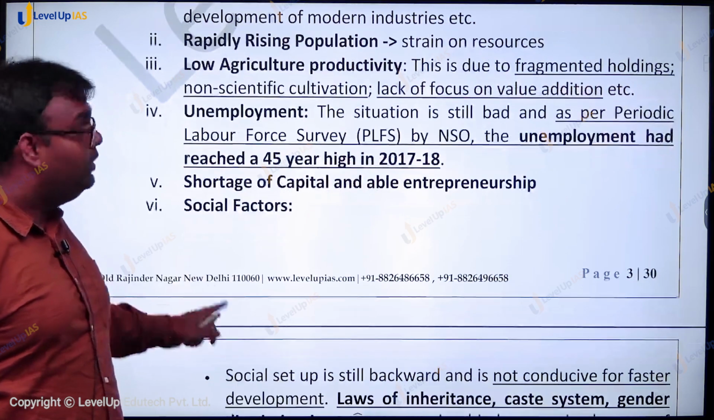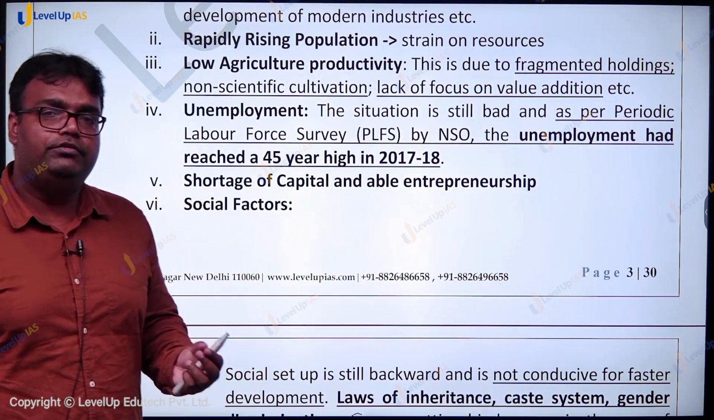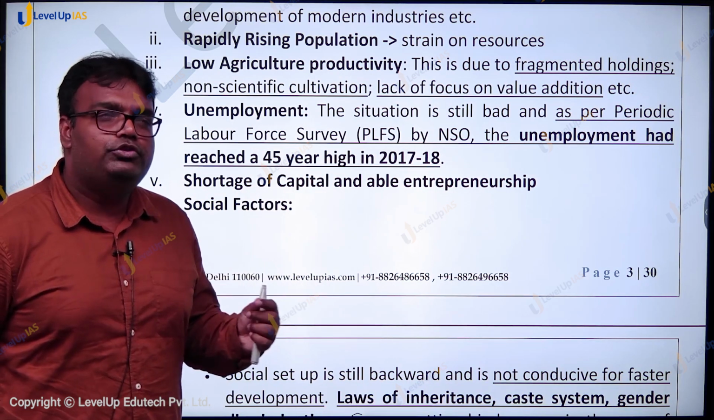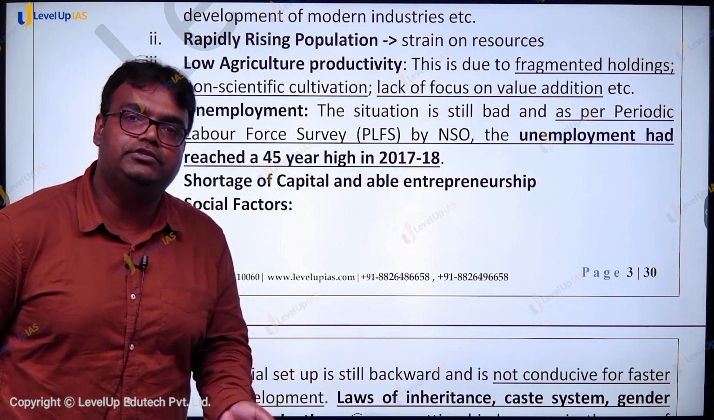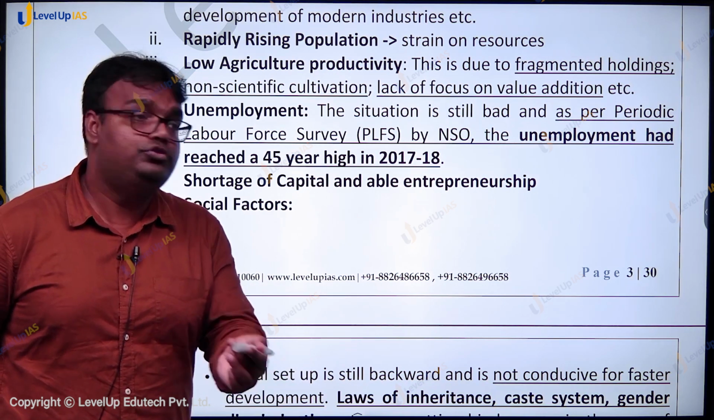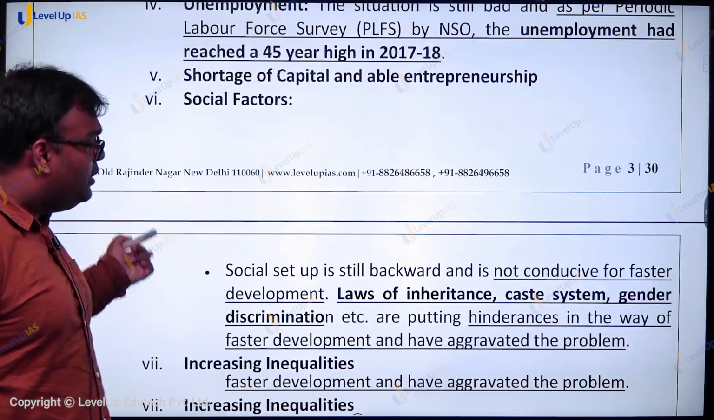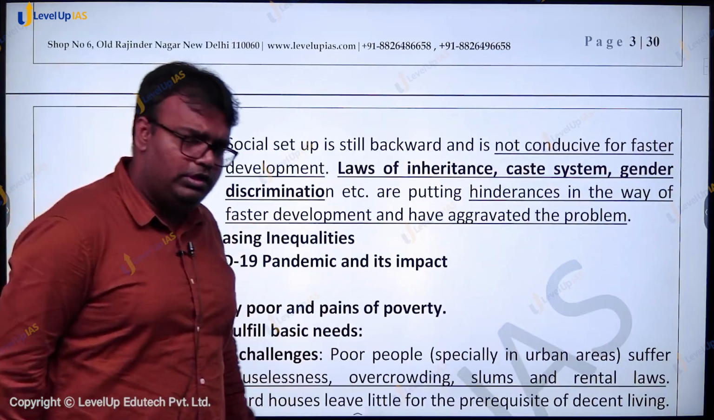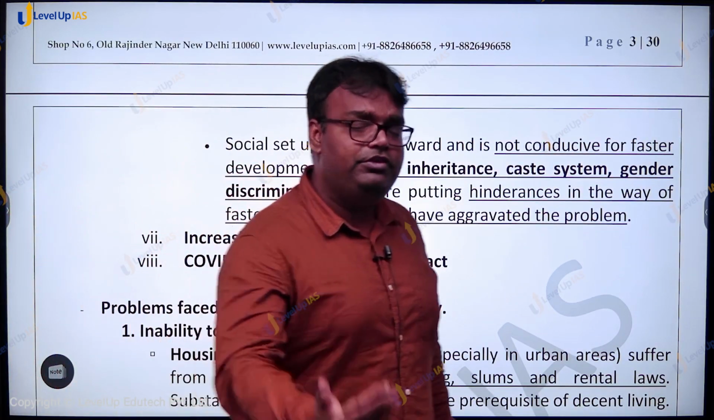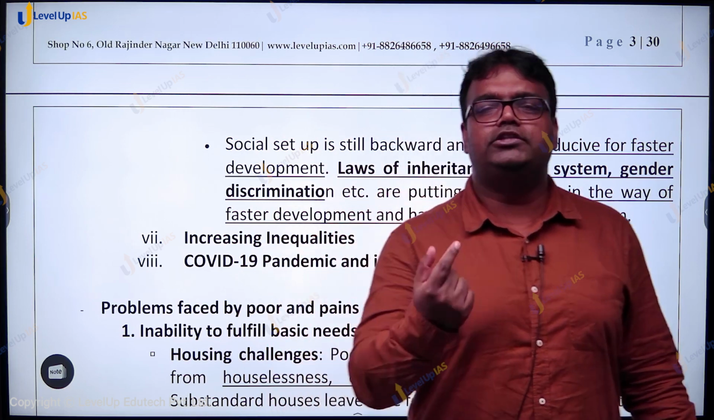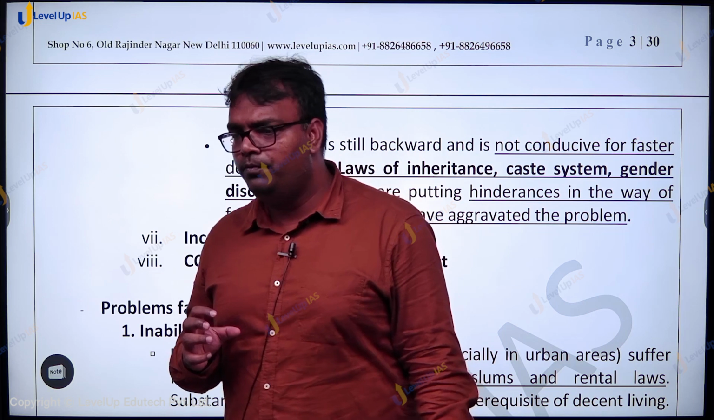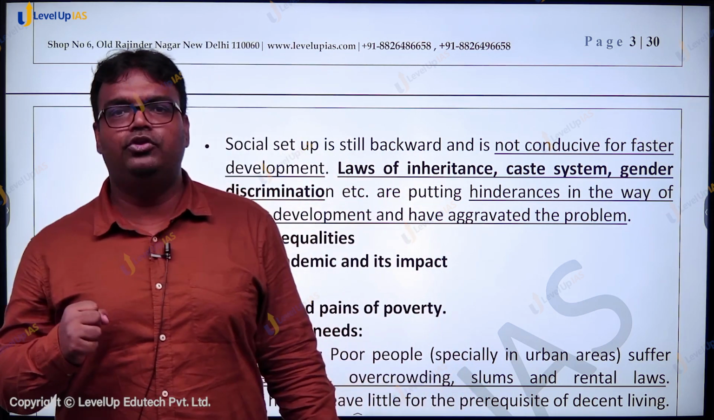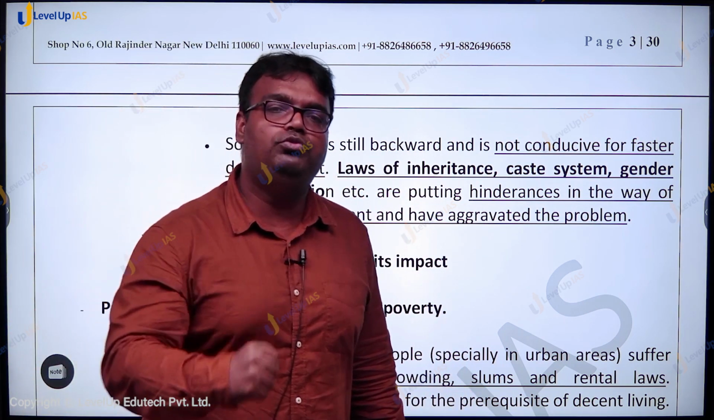Then we had, because we are a developing country, there was shortage of capital. There was also a lack of entrepreneurship within the country, entrepreneurship skills within the country. New jobs, new opportunities were not getting created. There were some social factors also. In fact, these social factors are valid even today. Caste-based discrimination, gender-based discrimination, it led to weaker sections not being able to perform to their best extent.